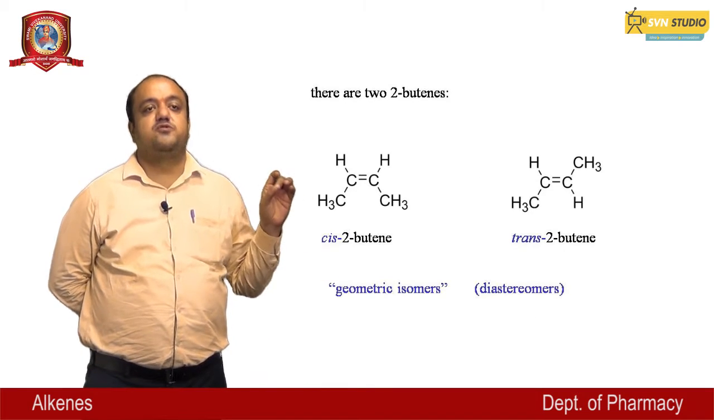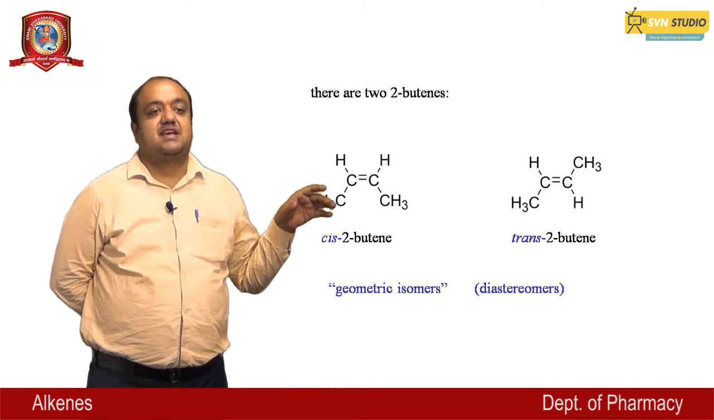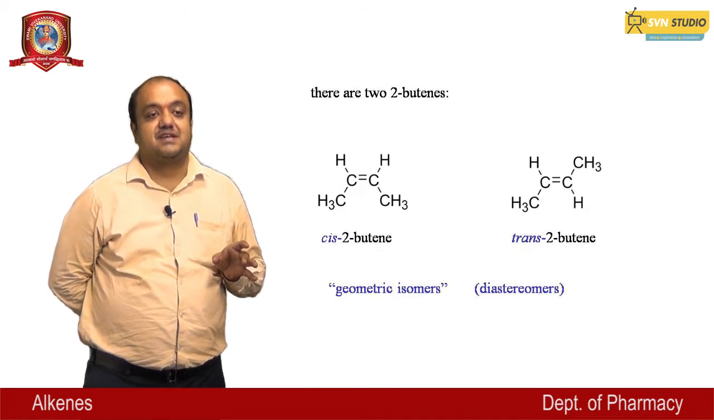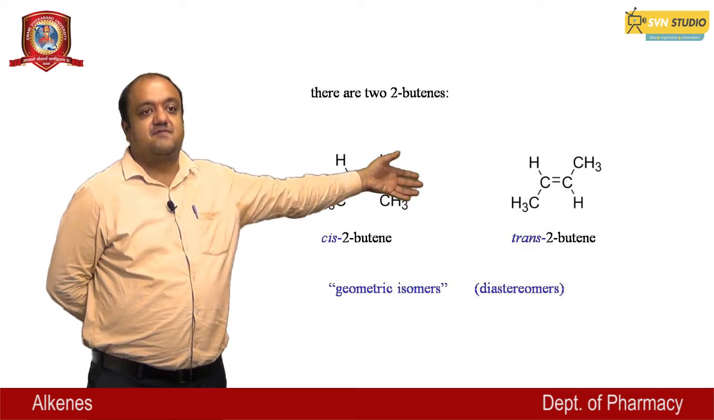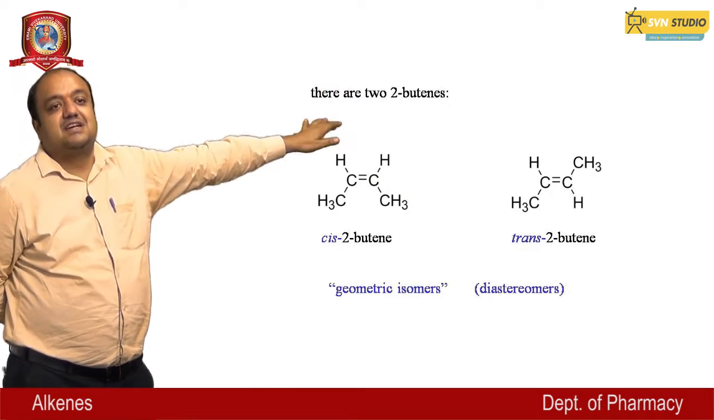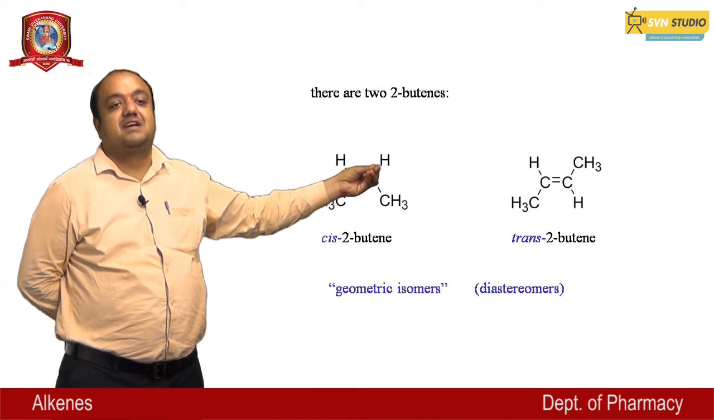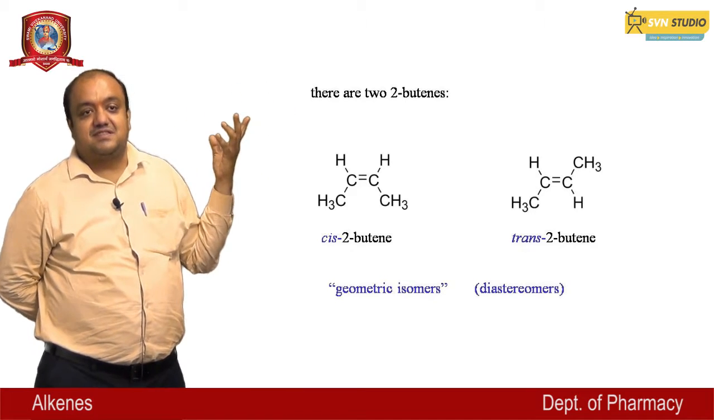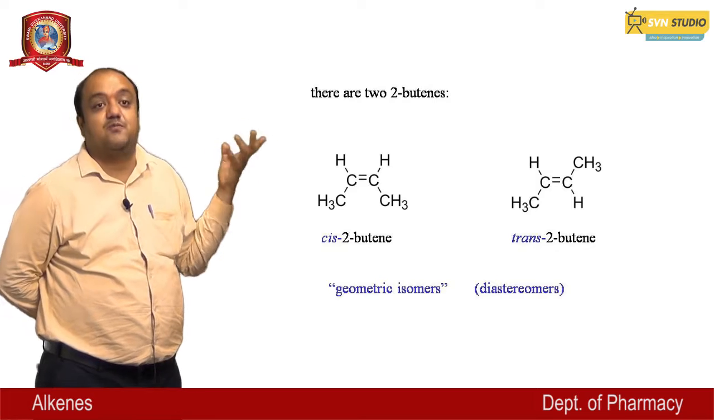There are two 2-butene structures. One is cis-2-butene and another is trans-2-butene. Structure number 1, which is shown here, is cis-2-butene. They are geometrical isomers, and these are also described as diastereomers.